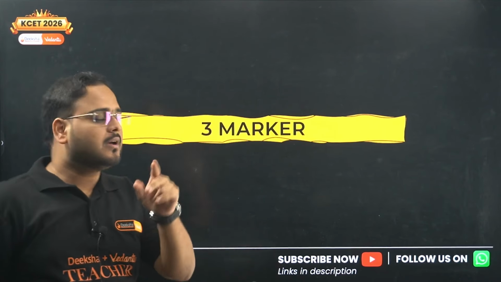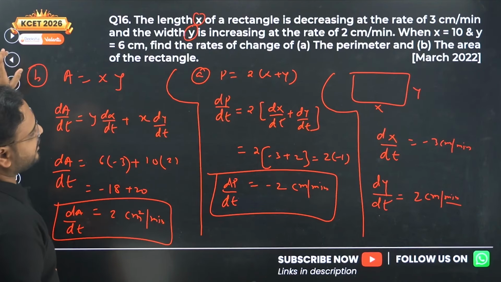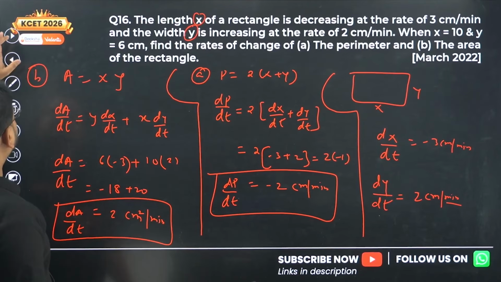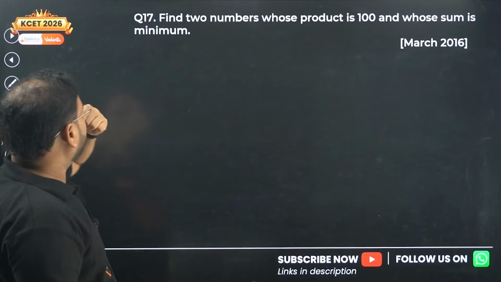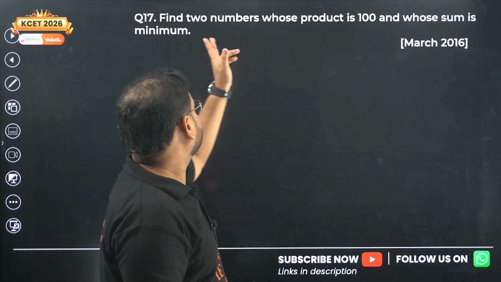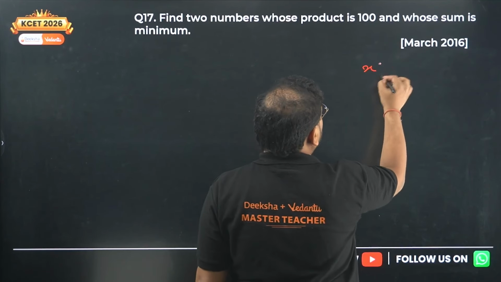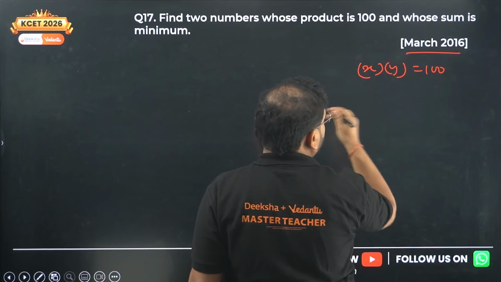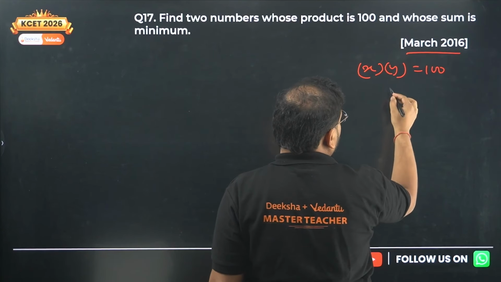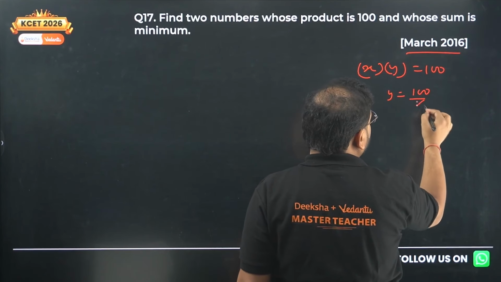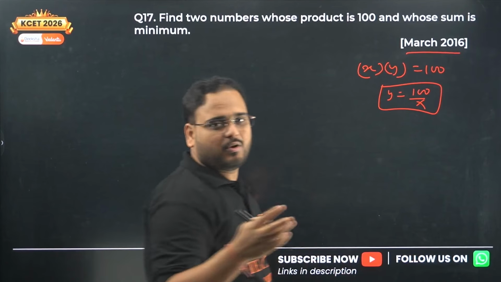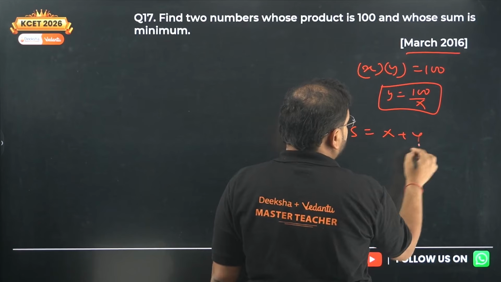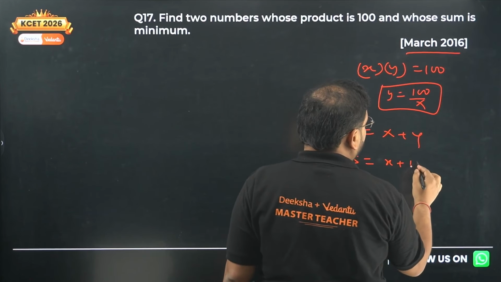So 2-marker also over. Very important questions, and the PYQs you can check over here, March 2022 paper. Yes, the 17th one. Find two numbers whose product is 100 and whose sum is minimum. Product means x into y is given as 100. Also PYQ, check here. And sum. So we can find y in terms of x as 100 by x, because we have to keep one variable to differentiate. And the sum is given as x plus y, so the sum is x plus 100 by x.